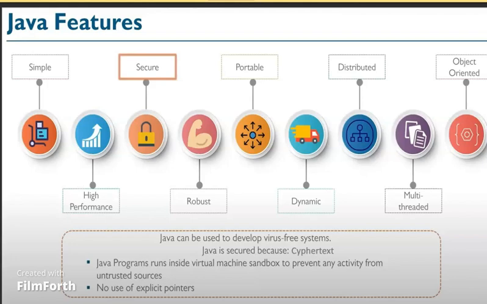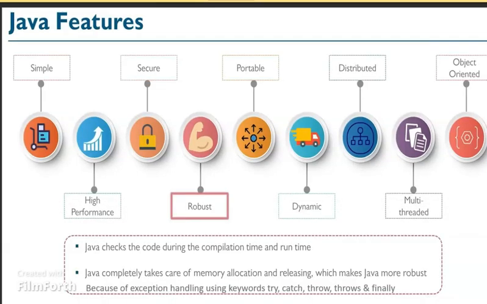Java is secured because of no explicit pointers. A Java program runs inside the virtual machine sandbox to prevent any activity from untrusted sources. No use of explicit pointers. Robust. Java checks the code during compile time and runtime. Java completely takes care of memory allocation and releasing, which makes Java more robust, along with exception handling using keywords like try, catch, throw, throws, finally, etc.